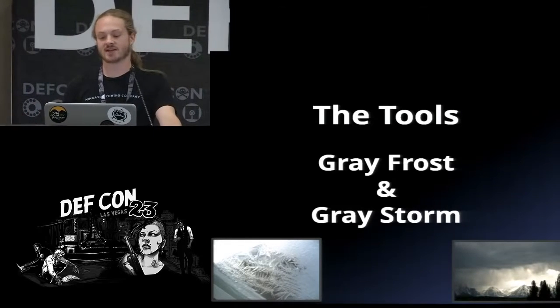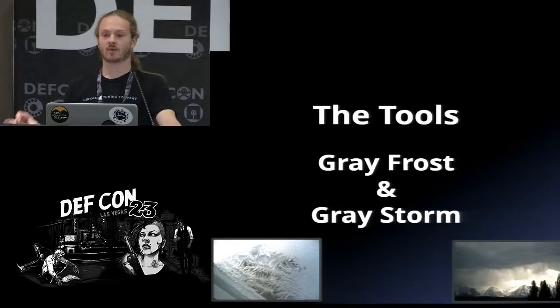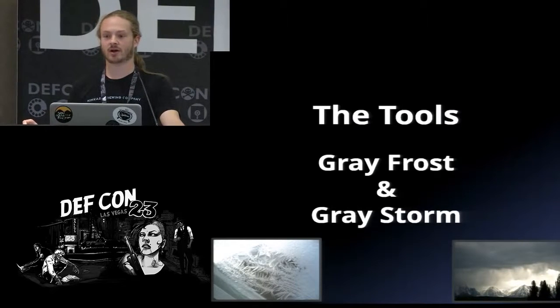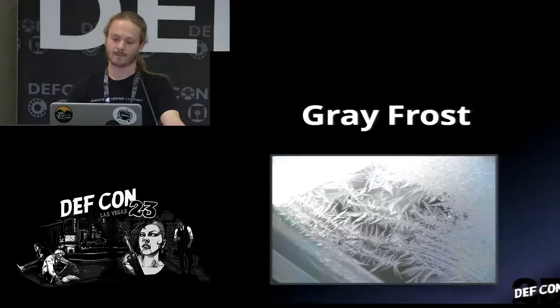So Gray Frost and Gray Storm are two different tools, but they're acting in tandem for the purpose of this. Gray Frost is going to be a DLL that you inject into your target application, and this is going to act as a bootstrapping process to bind our payload into the .NET CLR, and I'll go through that in more detail. And then Gray Storm is the payload that I'm delivering with Gray Frost. Gray Storm is going to be an in-memory attack reconnaissance tool written in C# that attacks .NET.